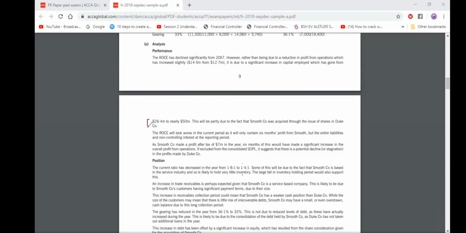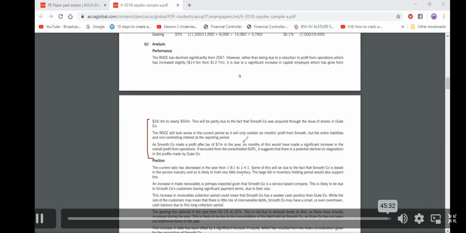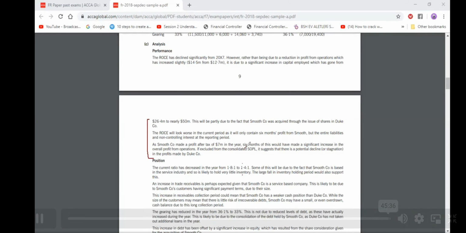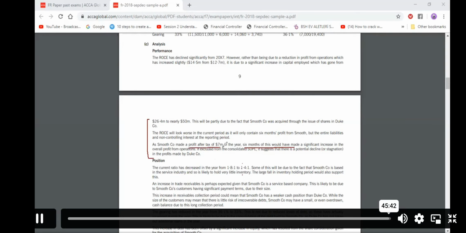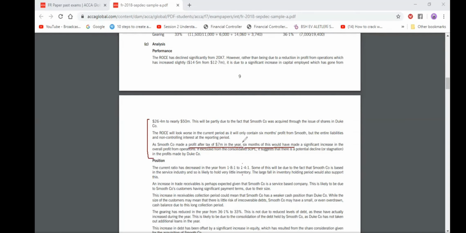You see there that this is because of the acquisition of this Smooth company. ROC has gone down. The new shares, you took the debt, your capital employed has increased, but the profit has only come for 6 months. After tax, 7 million is for 6 months. If it had been a full 1 year of profit, your ROC